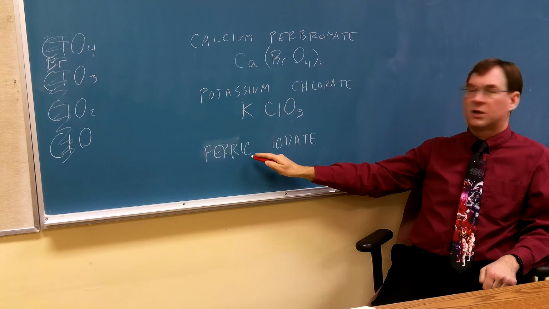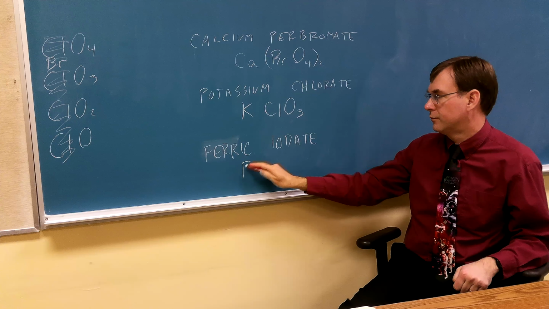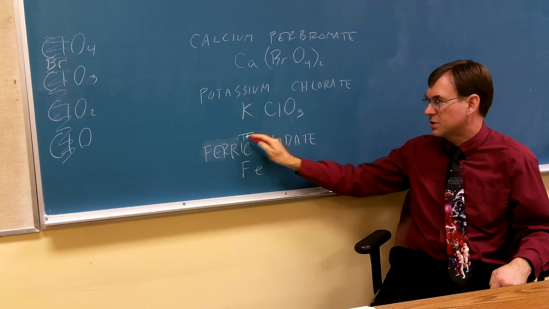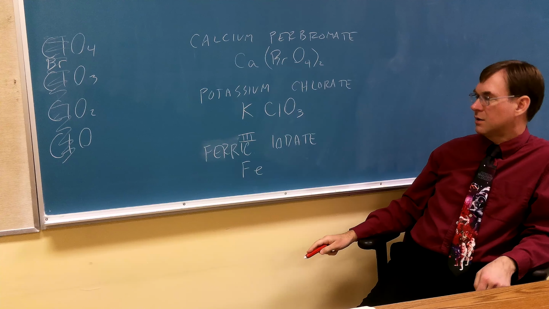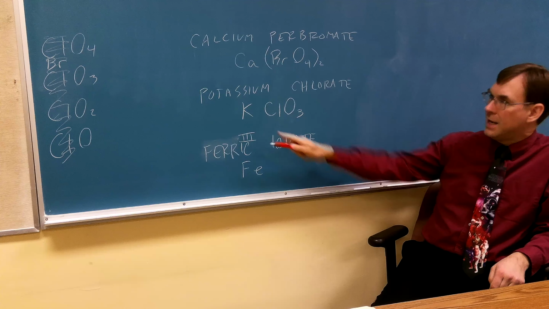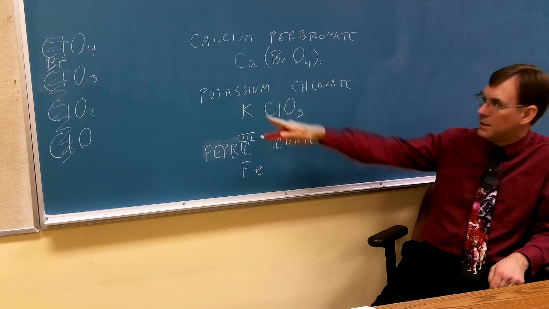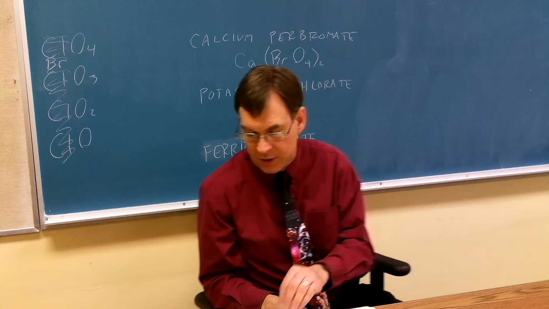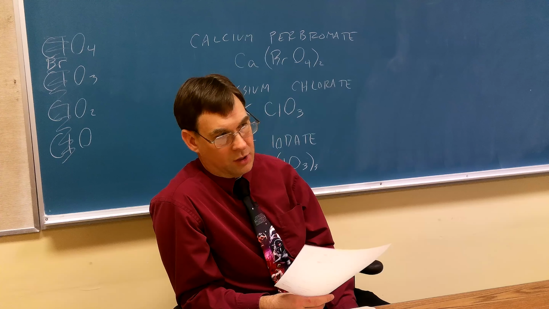Well done. Ferric. It is a charge of 3 because the iron options are either 2 or 3 and the IC is the bigger one. You'd rather see the stock system with the Roman numeral 3, but that's not the way that always goes. Iodate, we've got to do a twist on what was going on over there. IO3 is right. Charge of 3 on iron makes parentheses 3. That's what you're doing tonight in the 12 and 13 with chlorine or other halogens in play.